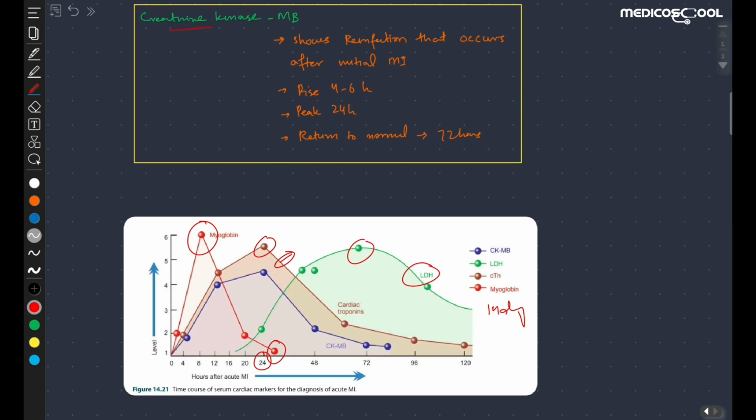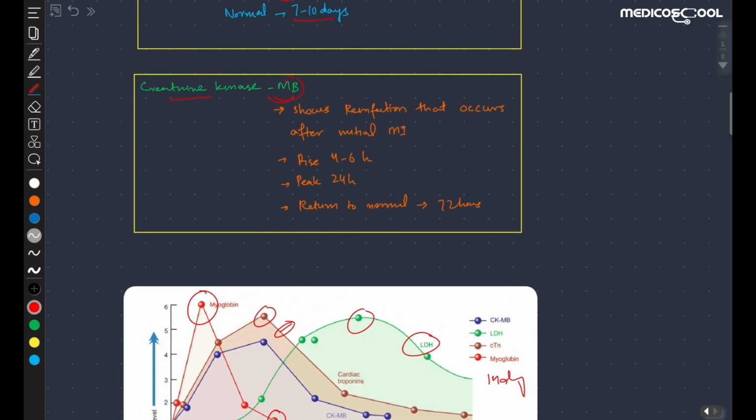The fourth one is creatinine kinase, and it has three forms, but the one called MB, creatinine kinase MB, is much more specific to myocardial infarction, and if it is raised, then it shows reinfarction. Reinfarction occurs after the initial myocardial infarction. Creatinine kinase MB rises in about 4 to 6 hours, reaches the peak in about 24 hours, and returns to normal in about 72 hours. But this shows reinfarction.